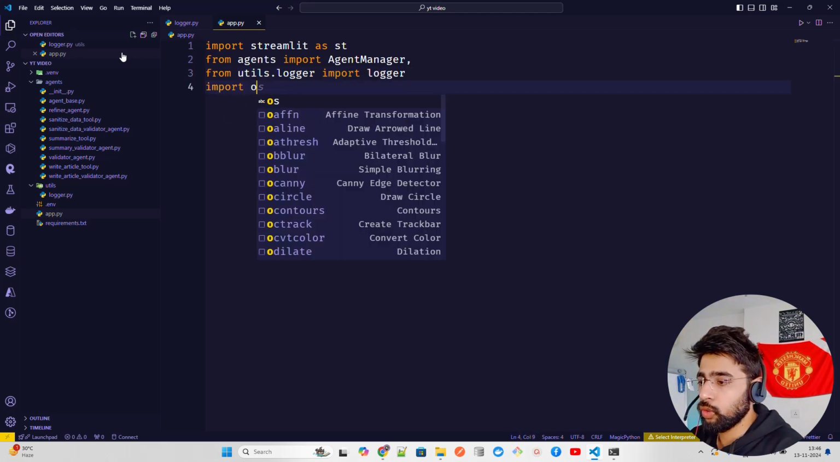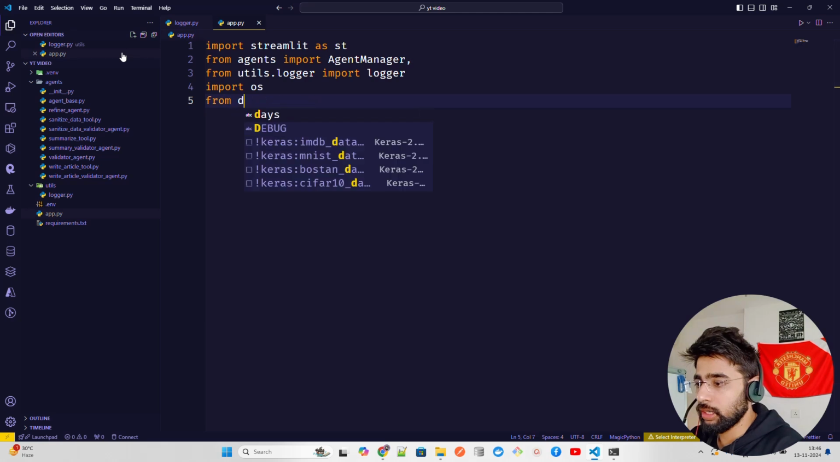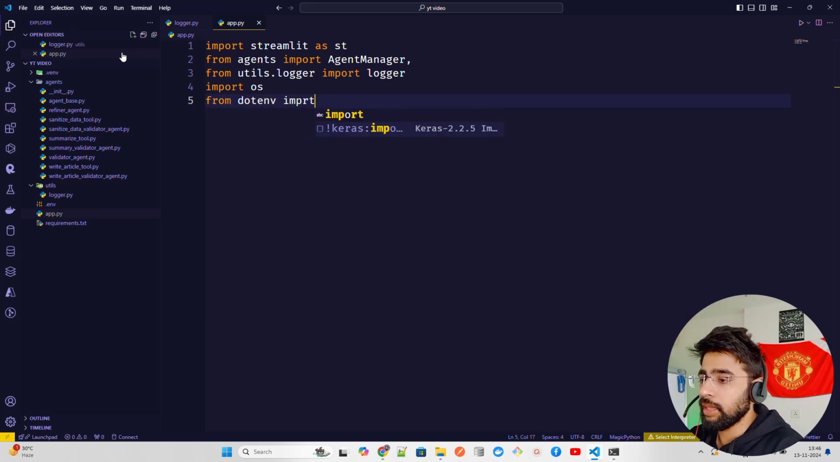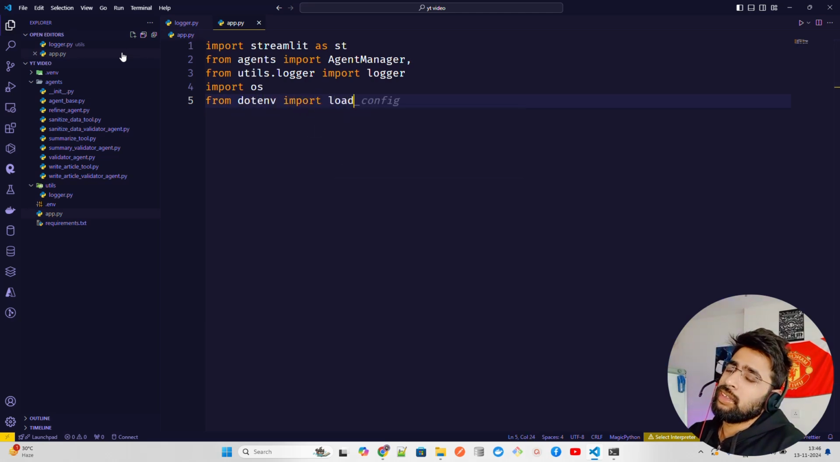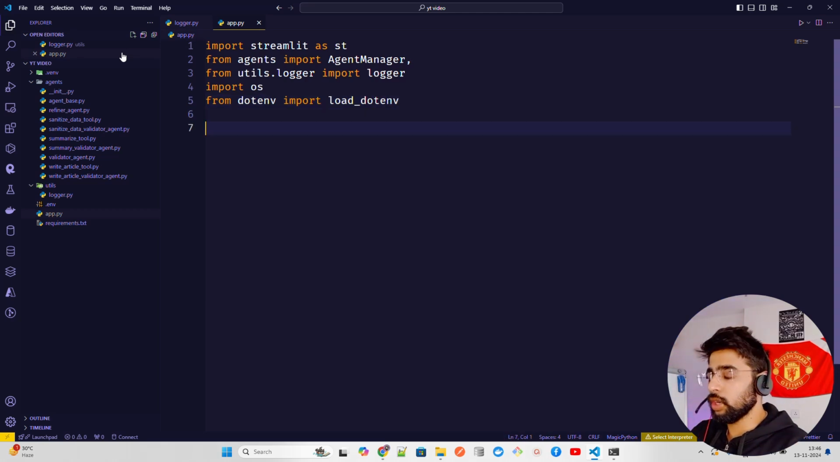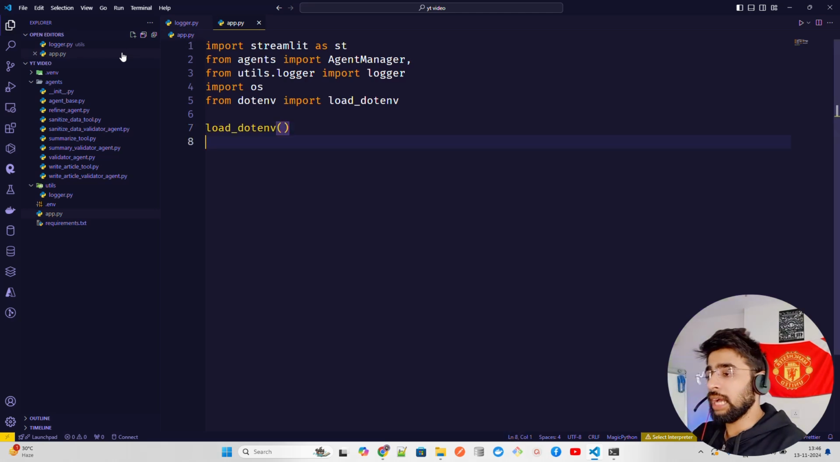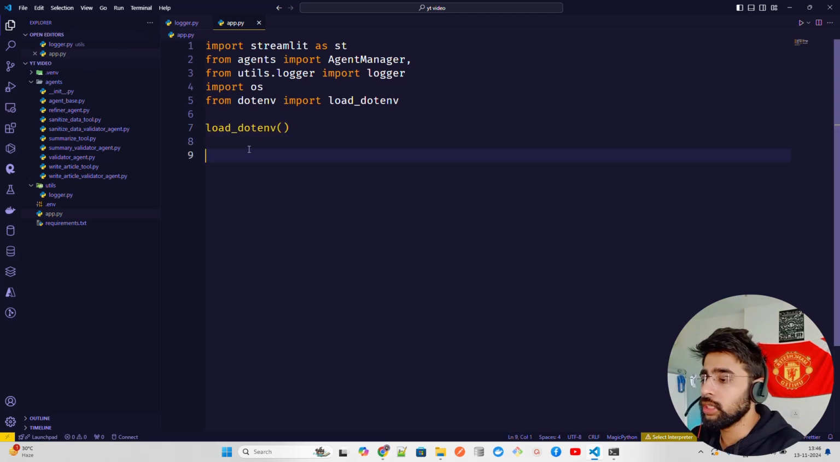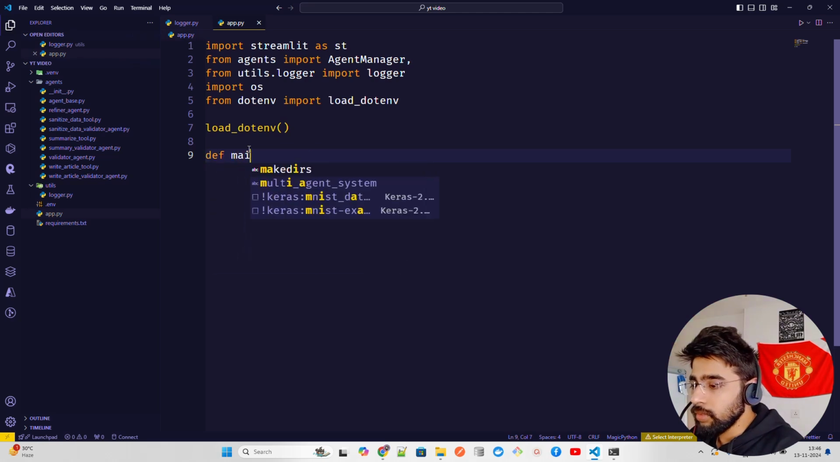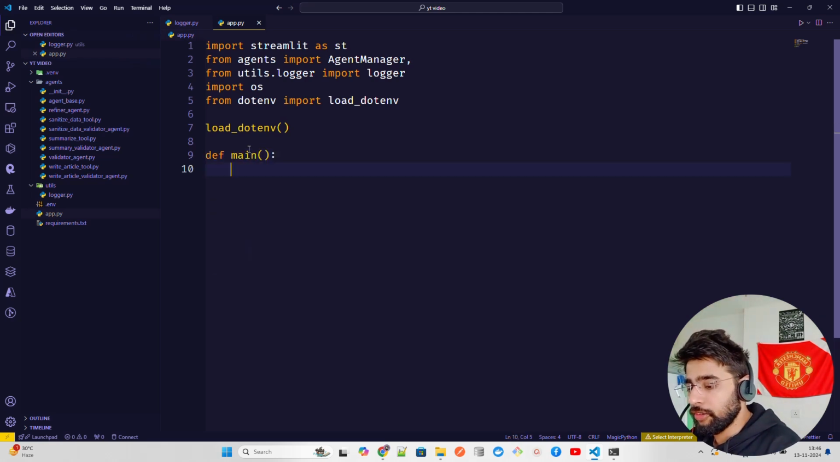And then I need the os module. And then I need from dotenv as well, import load_dotenv. Too much code, guys. From dotenv import load_dotenv, but this is good. Okay, load_dotenv. I'm looking forward to the Ollama thingy. I'm working on it side by side. We'll create that video soon. Load_dotenv, def main. Now this is the entry point, def main.